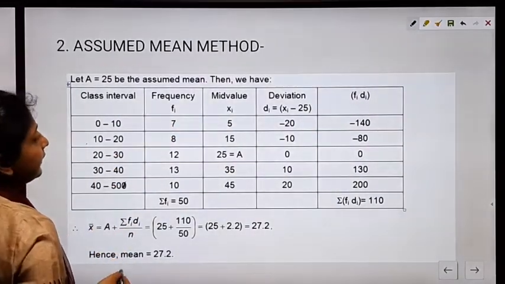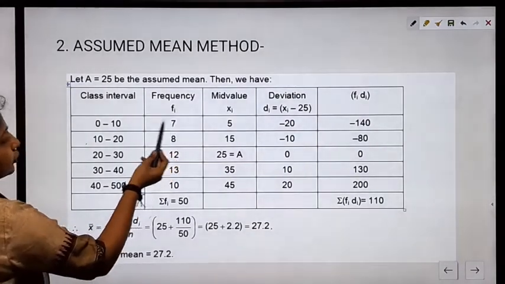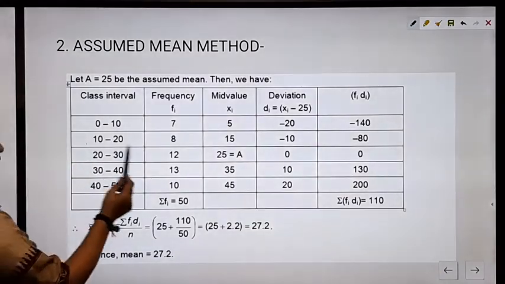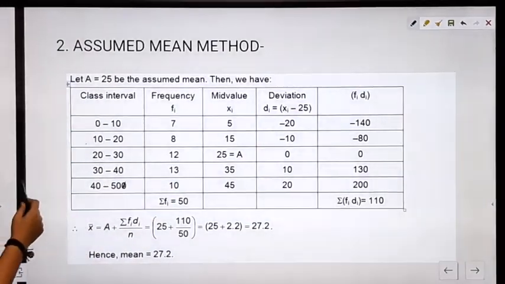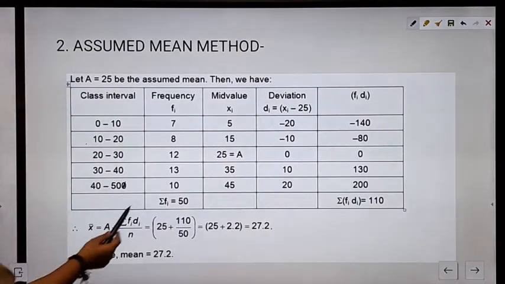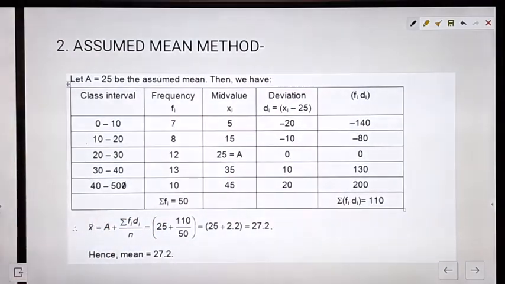This implies that 7 data values we are getting between 0 and 10, 8 values we are getting between 10 and 20, 12 values we are getting between 20 and 30, 13 values we are getting between 30 and 40, and 10 values we are getting between 40 and 50.